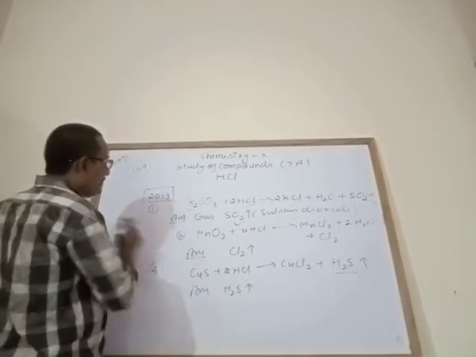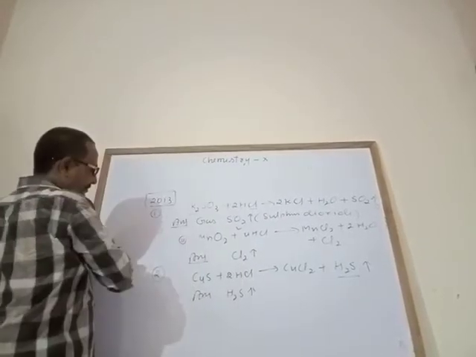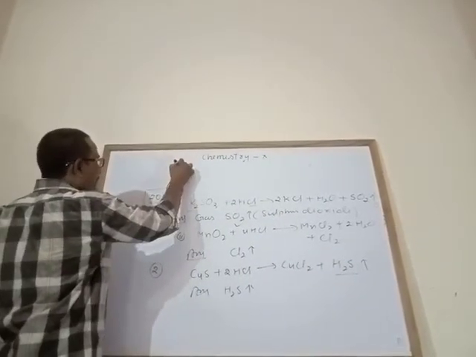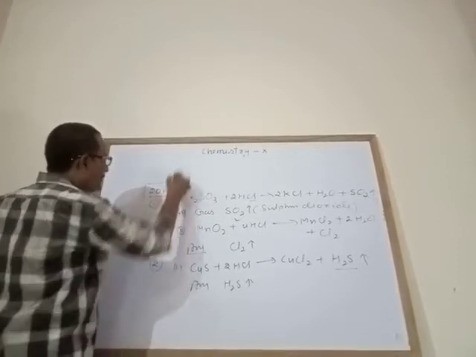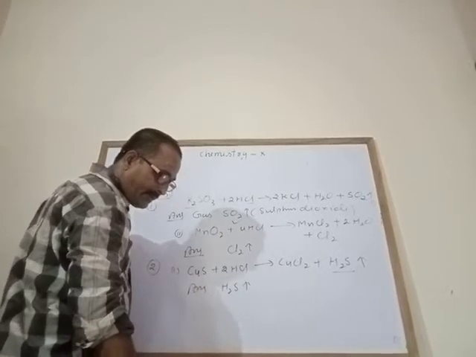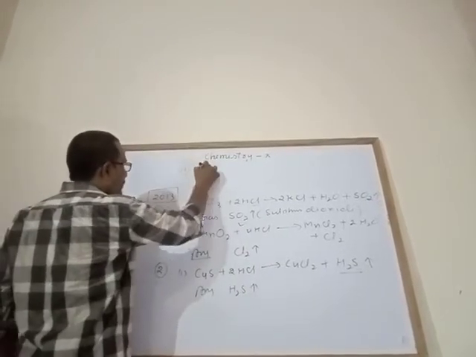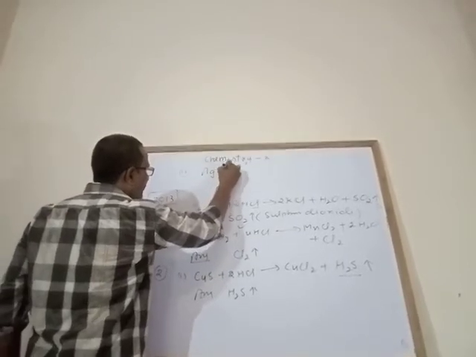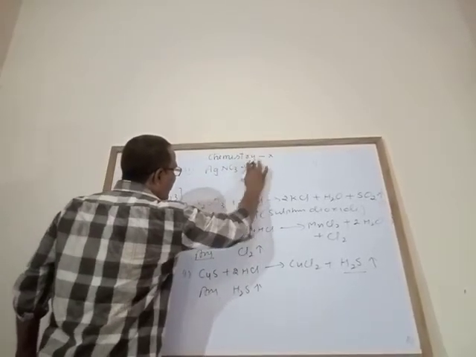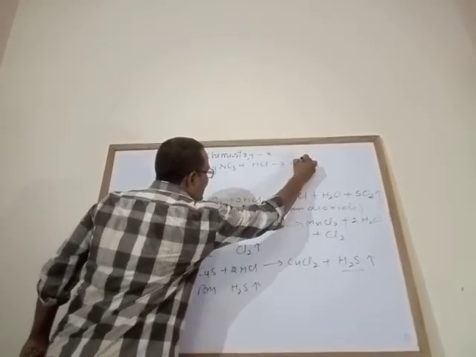Second B part is given. This is the first part, and this is the second part: when a drop of dilute hydrochloric acid is added to silver nitrate solution. This also I had explained in the test. When silver nitrate solution reacts with hydrochloric acid, it forms AgCl.